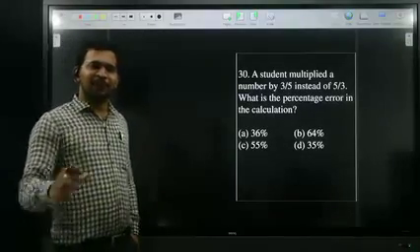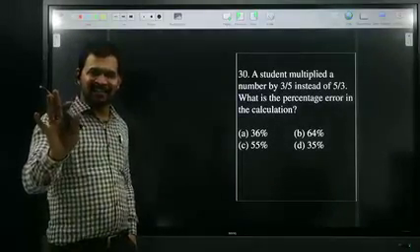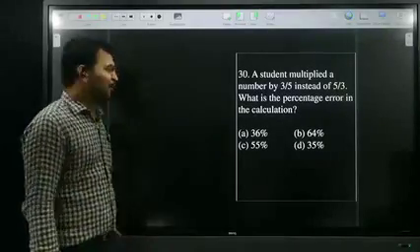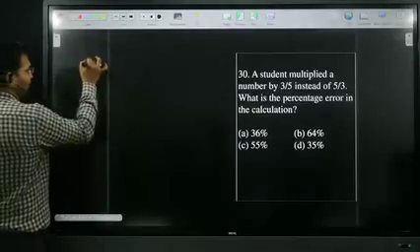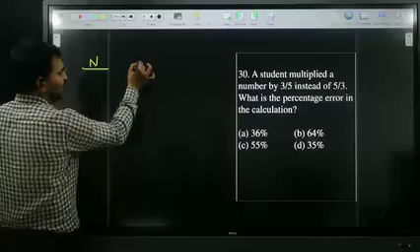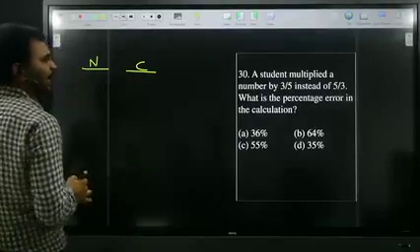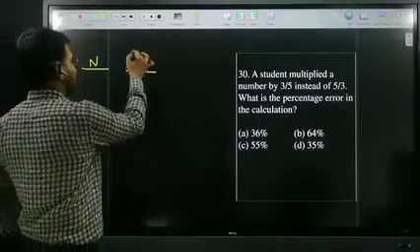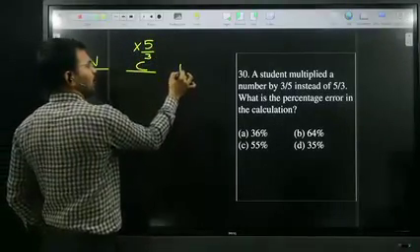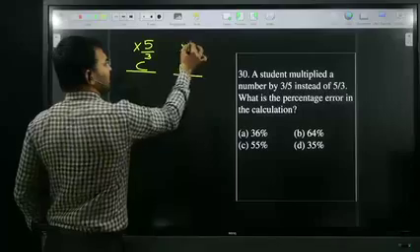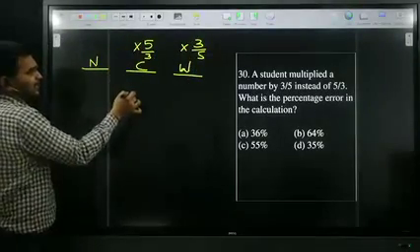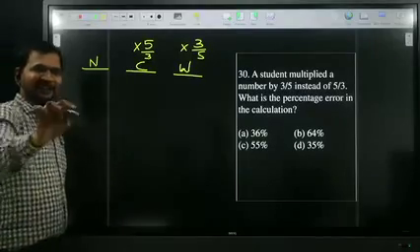If you assume 100, you will get the answer, but it will take some time. Don't assume the number as 100 here, because I don't know the number. What is the correct one? Multiply a number by 3 by 5 instead of 5 by 3. The correct one is we need to multiply with 5 by 3, but the student is multiplying with 3 by 5. If we assume the number as 100, 100 into 5 by 3 is 500 by 3. Definitely it will take some time.